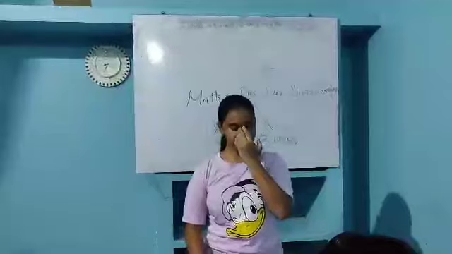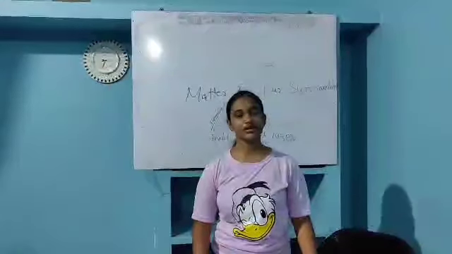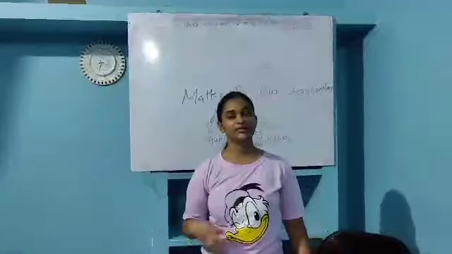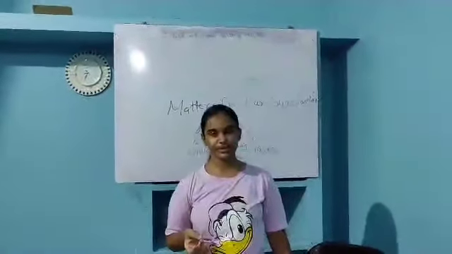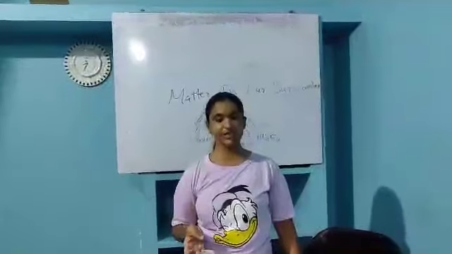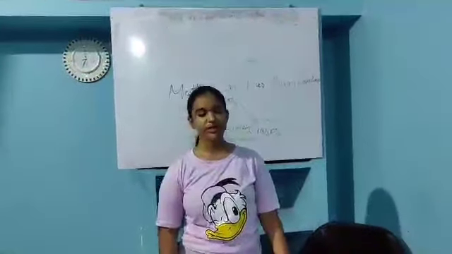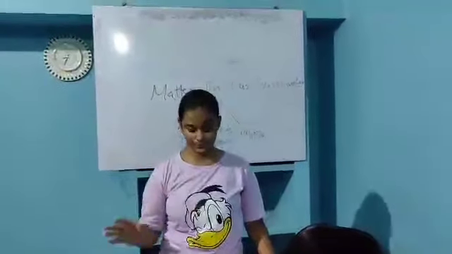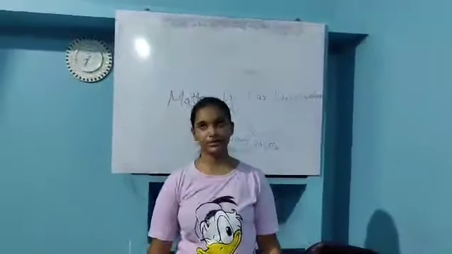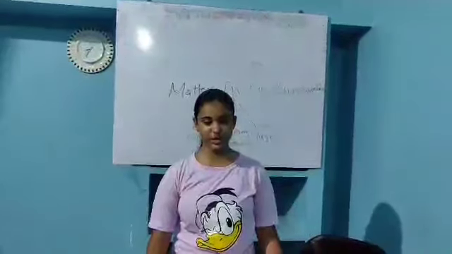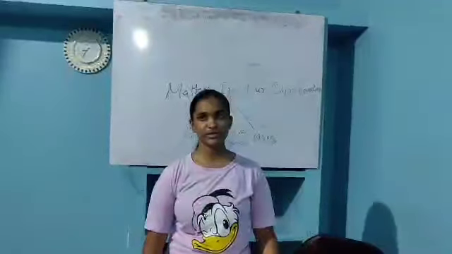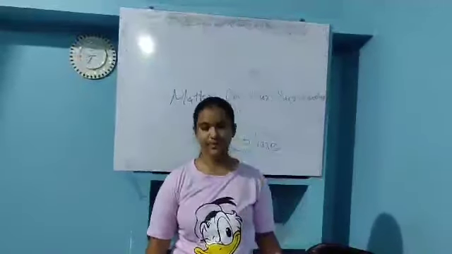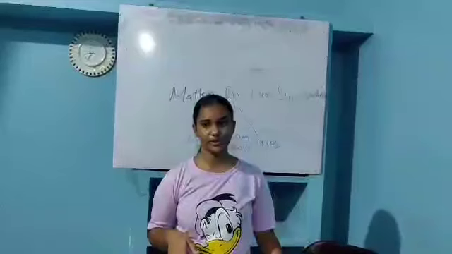The next thing that we have to learn is the factors which affect the rate of evaporation. The factors are the speed of wind, application of temperature, surface area, and humidity. Speed of wind takes away some particles of matter and causes fast evaporation, whereas the higher the temperature, the higher the rate of evaporation.